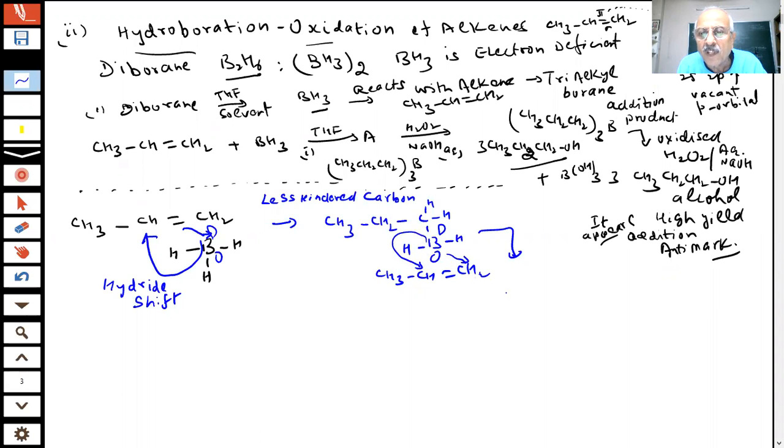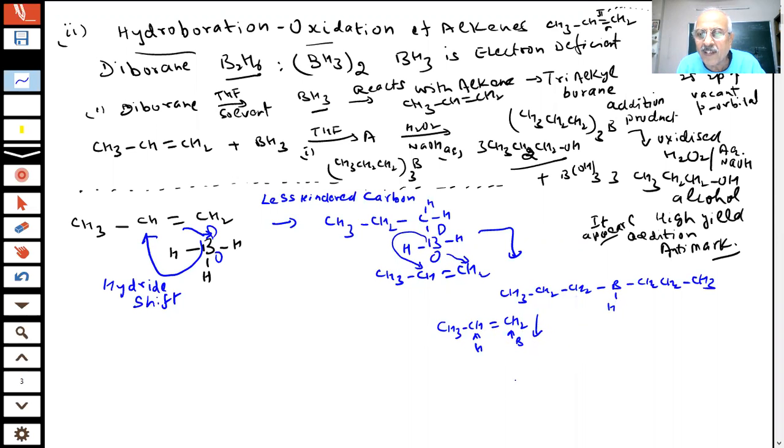What will be the result? I can put it like this: CH3, CH2, CH2, boron. Another CH2, CH2, CH3 will come, and 1 hydrogen is left on the boron, student. Okay? Now 1 more hydrogen is gone and you get this. Another hydrogen is there, still it is electron deficient. What can happen? Another molecule can come, and again boron will attach at this carbon, and hydrogen will go here, because there is still one hydrogen left here.